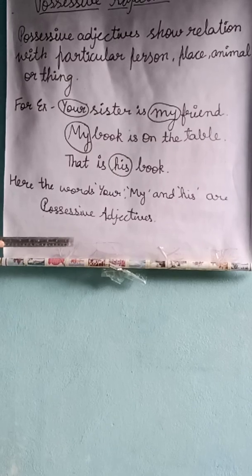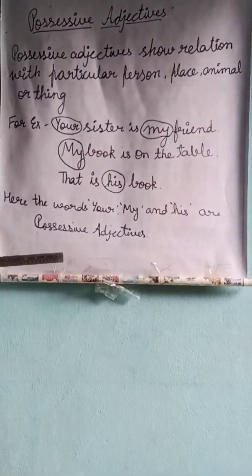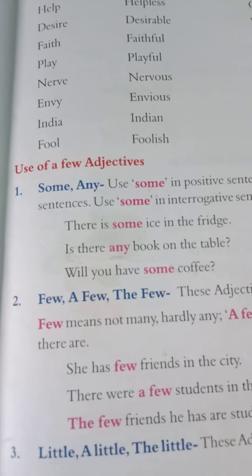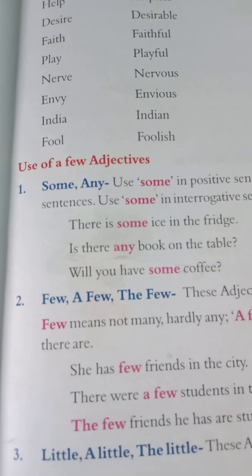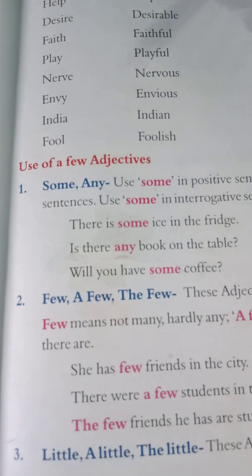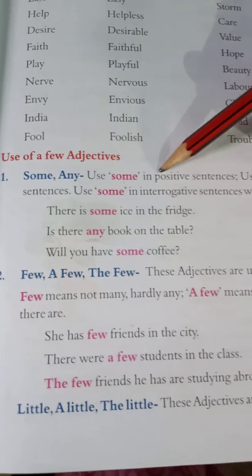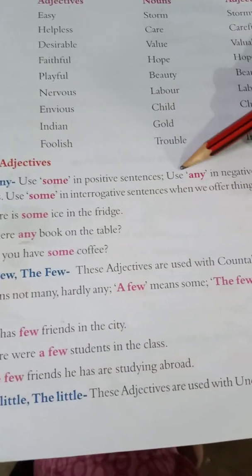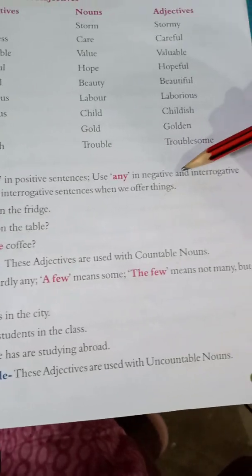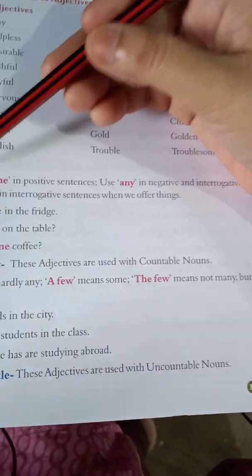So students, I have completed this chapter. Come to some uses of a few adjectives. Number 1 is some, any. Use some in positive sentences. Use any in negative and interrogative sentences.